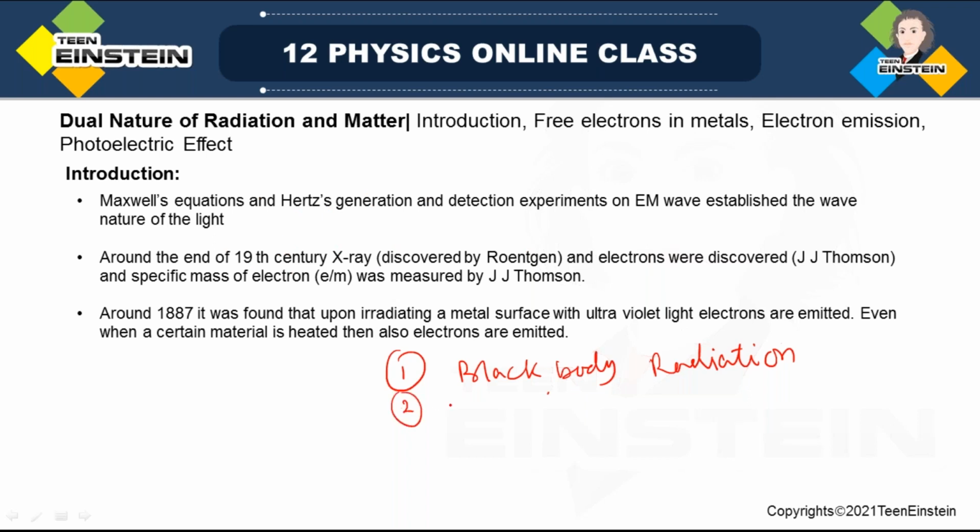Okay, then the photoelectric effect. Another experiment is the Compton effect. So these are a few phenomena. We'll discuss this part today at least.